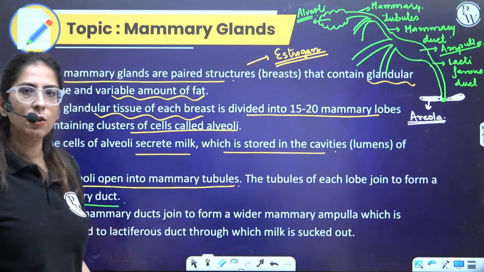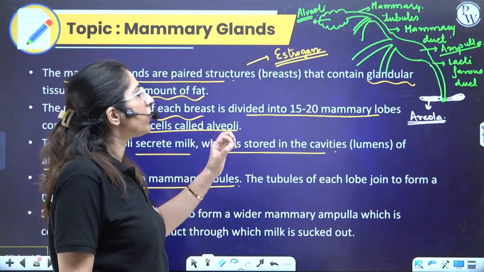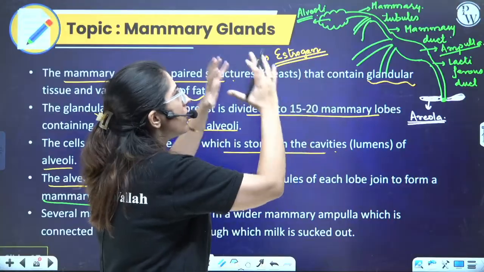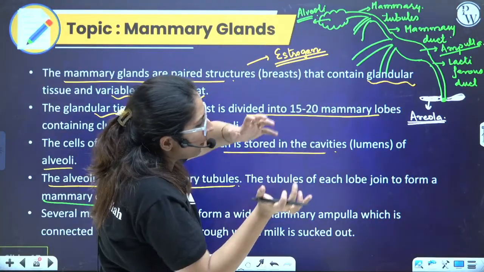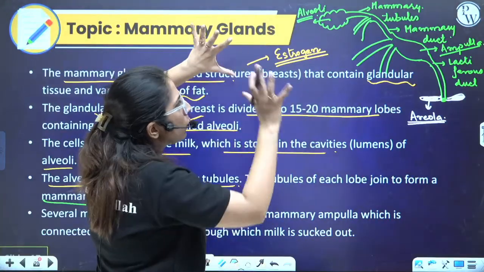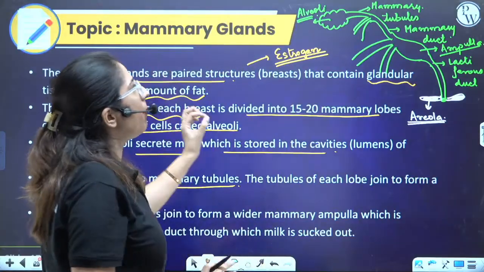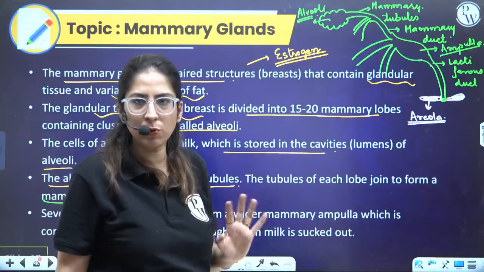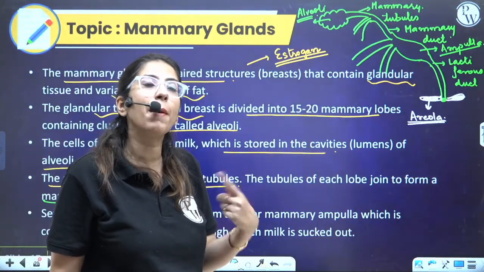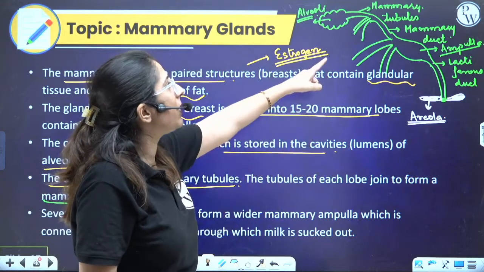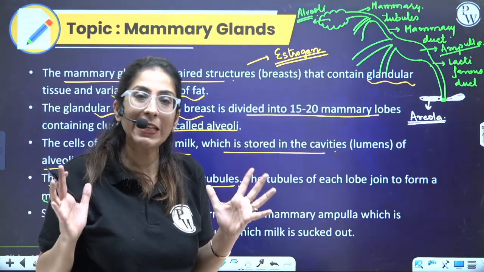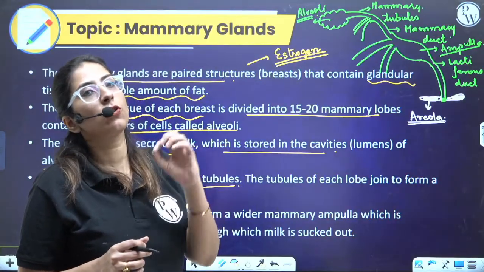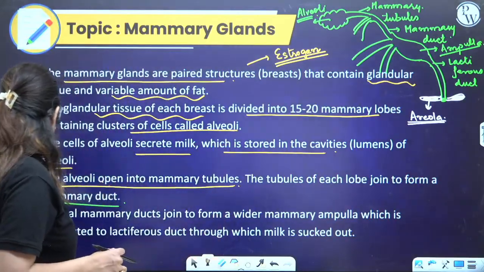So ultimately, look at the structure very carefully. Lots of alveoli are present in the mammary lobes. This is one lobe, this is another lobe, third lobe, fourth lobe. You will find 15 to 20 mammary lobes are there. In mammary lobes, the alveoli are there. Alveoli open into the mammary tubules. Mammary tubules open into the mammary duct. Various mammary ducts open into an ampulla, a thick structure. Ampulla opens into the lactiferous duct. Lactiferous duct opens to the outside and forms a nipple.